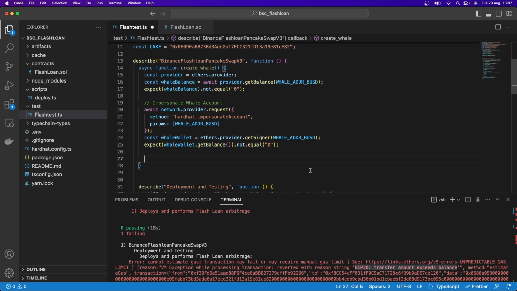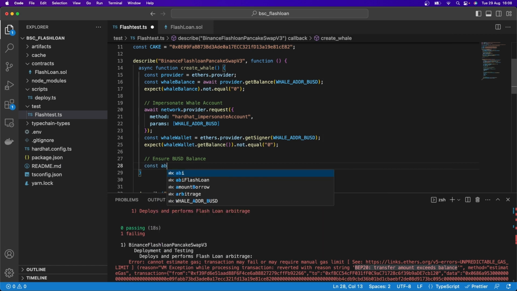And then what we want to do is ensure that there is a BUSD balance. So this right now is making sure that there's actually just a balance on that whale's account, and that when we impersonate the wallet, there's still a balance, but that's not actually the BUSD balance. That'll just be the BNB balance, which is the native token for the Binance Smart Chain. So here we want to ensure BUSD balance. And to do that, we're going to say const ABI, because we now need an ABI to connect to essentially an ERC20 type function. And our speech marks here, we need double quotes for putting in a string.